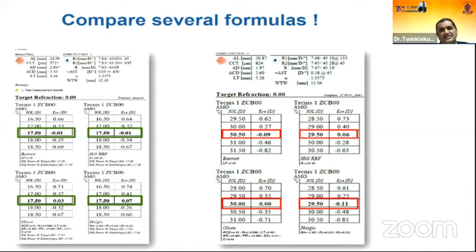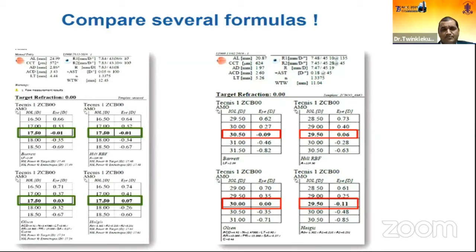Suppose this is a high myopic patient where the axial length is 24.99. All these newer generation formulas are giving nearly equal results. But this is another case of hyperopic patients, where the results are variable. The Barrett gives 30.5 while the Hill RBF gives 29.50.